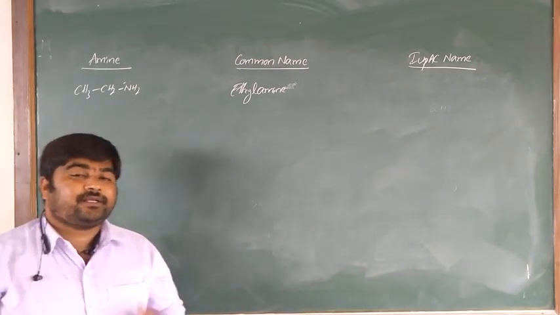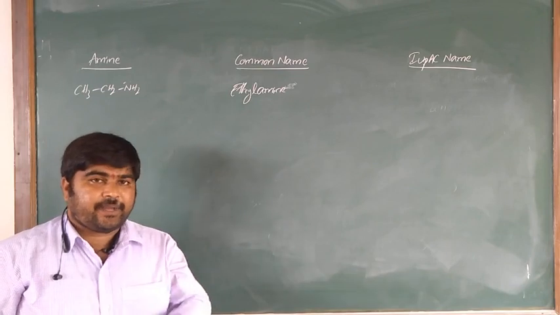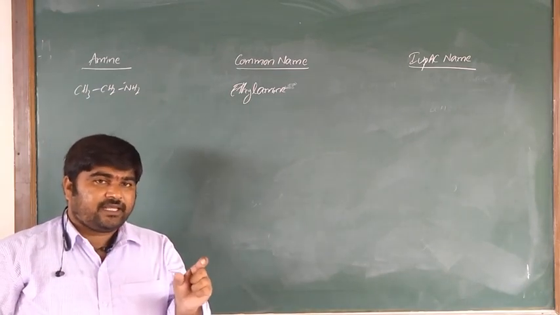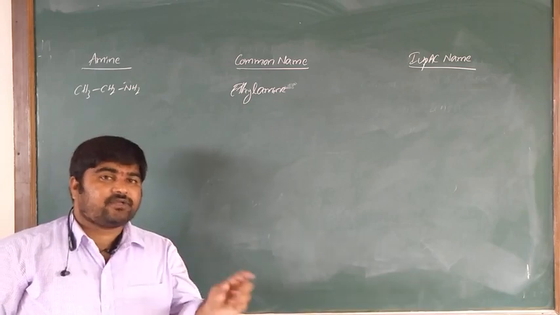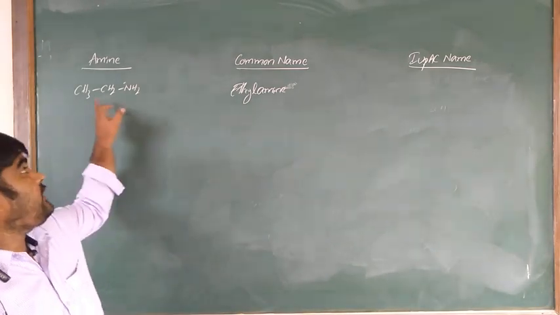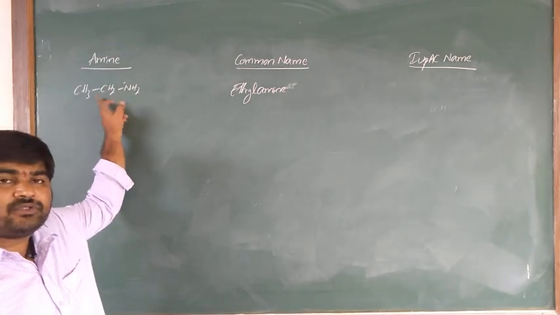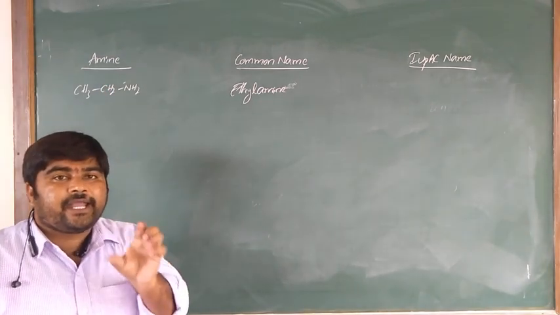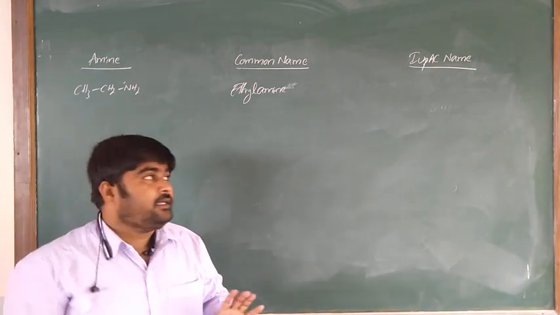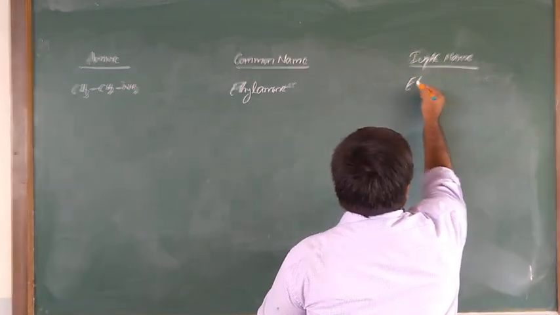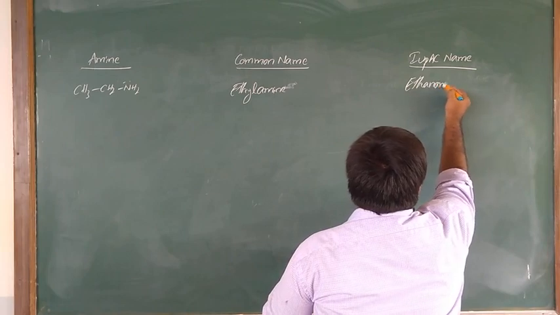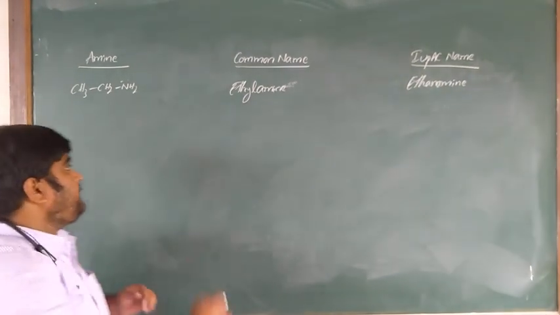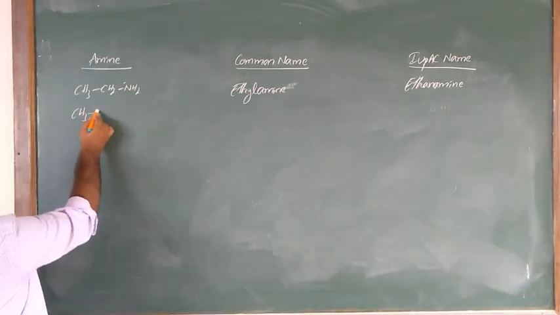So what is the IUPAC name? Already we discussed alkanamine. We have to remove the E from alkane and replace it with amine. Here the alkyl group has how many carbons? 2. That's why ethyl, so ethyl means ethane. So ethanamine. The IUPAC name is ethanamine. Is it clear?